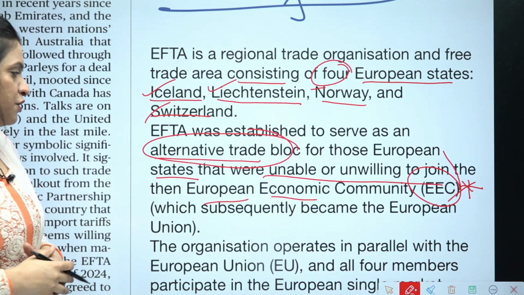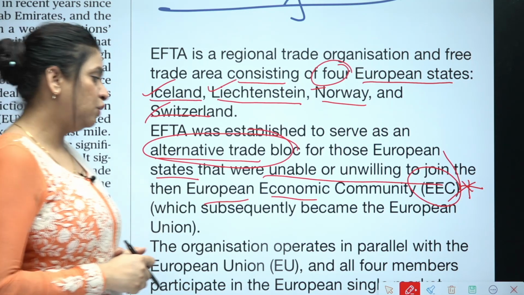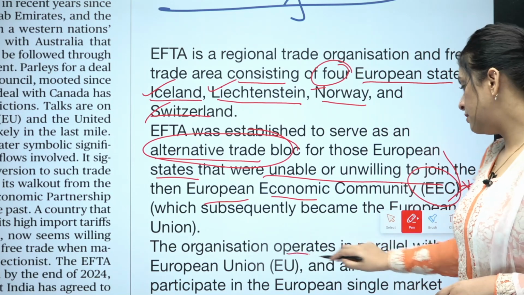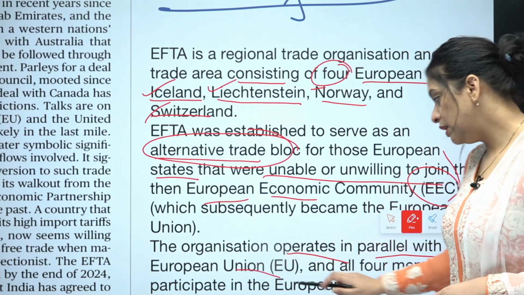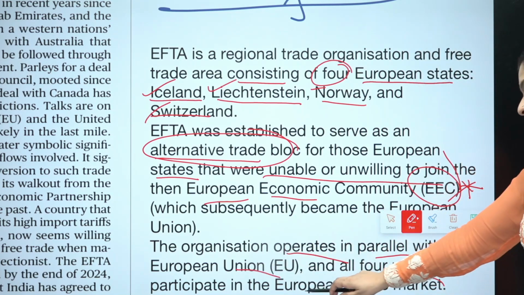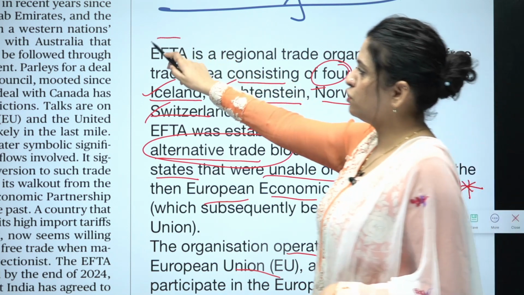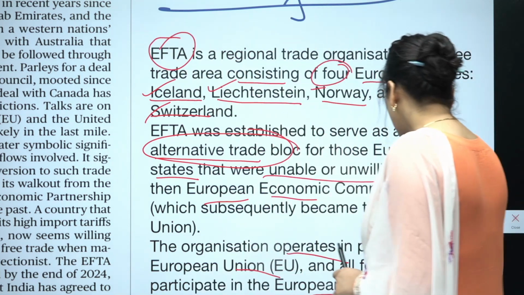Next, the organization operates in parallel with the European Union. So how does this operate? This operates in parallel with the European Union and all 4 members participate in the European single market. So this is a little information about EFTA. Now let's look at a question.